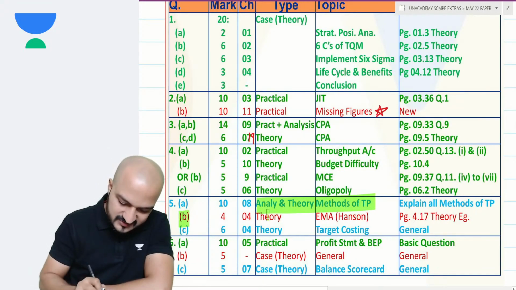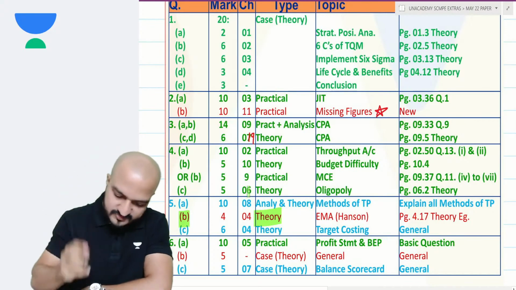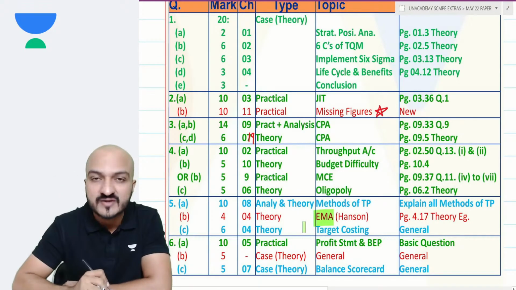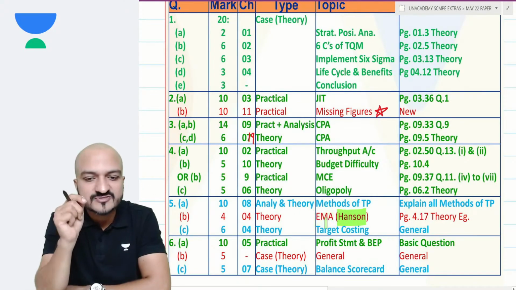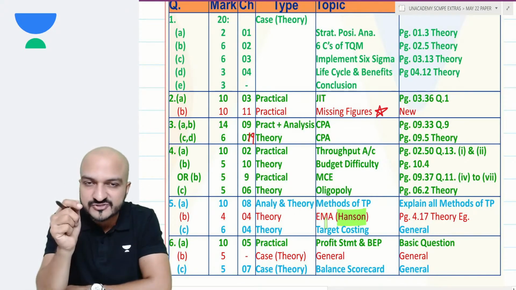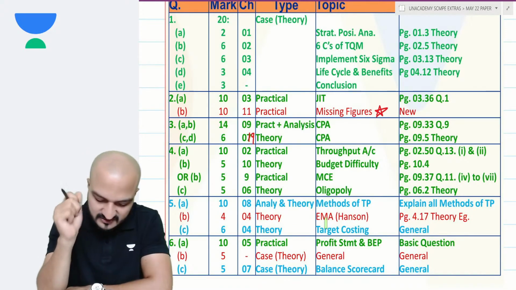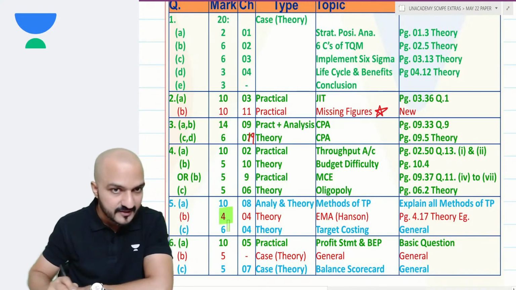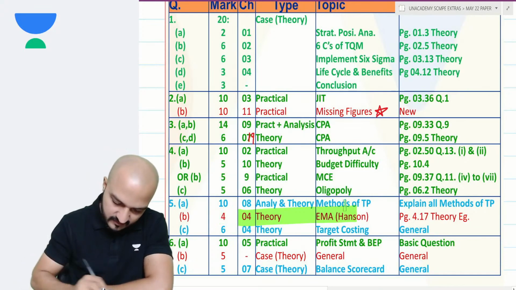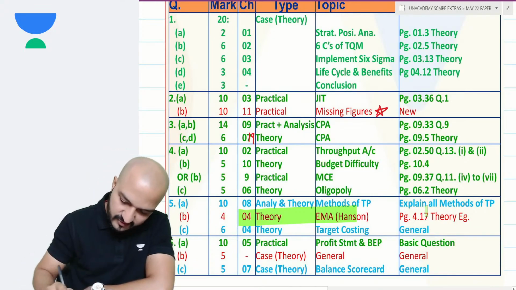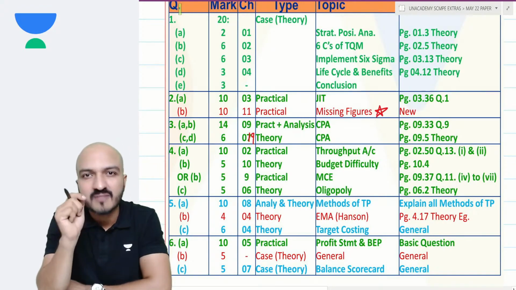Then 5B was a theory question, a simple objective question. Very easy, very simple objective question regarding environment management accounting. And in that also, there was a classification under environment cost called the Hansen and Mendoza classification. Yeah, prevention cost, appraisal cost, internal failure, external failure. A simple objective question, 4-mark question there. It was a new question, but it is a very simple objective question. In fact, I will say that this was not even a new question. The examples asked in that are also mentioned in my book, right?